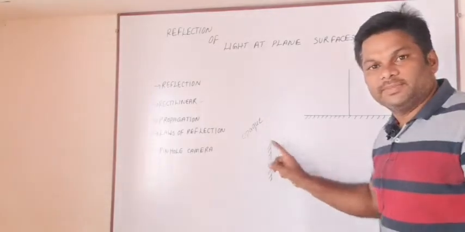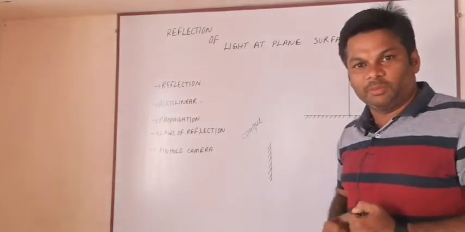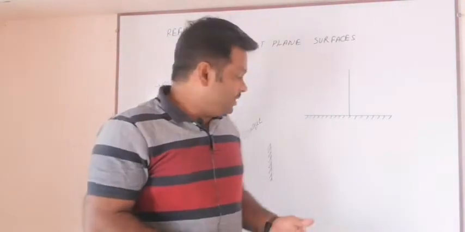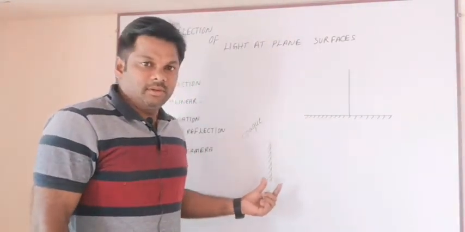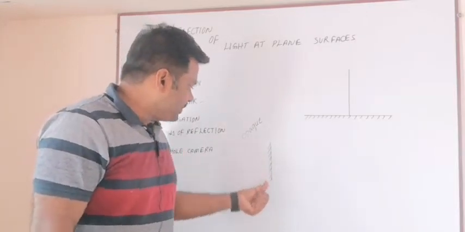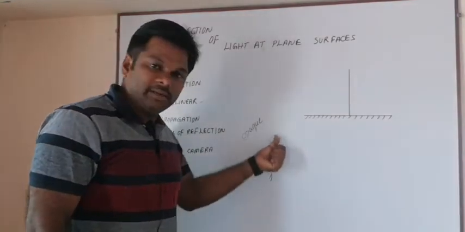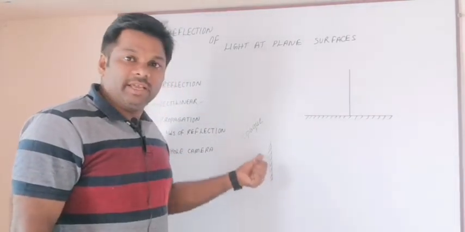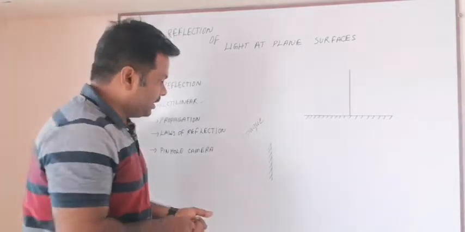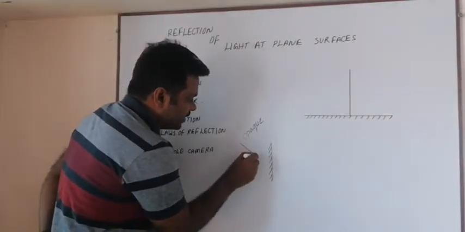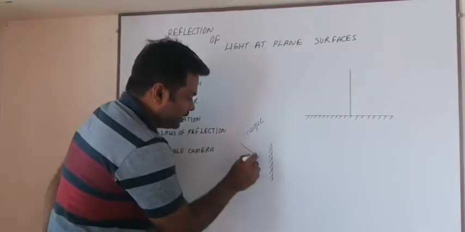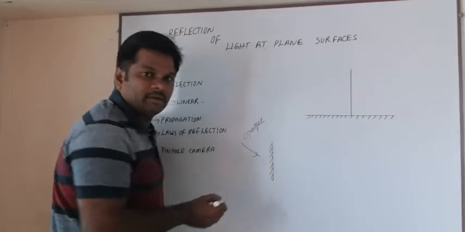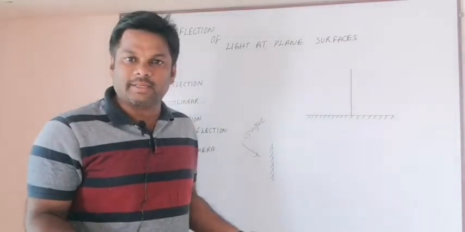What is the difference between these two? We need to know. We simply can't leave this matter, opaque and reflecting. So what is happening at this opaque surface and what is happening at this reflecting surface? At the opaque surface, when any light ray is incident at the surface, this light ray, after incidence, will not bounce back.